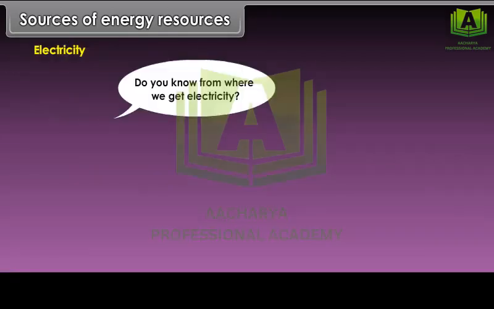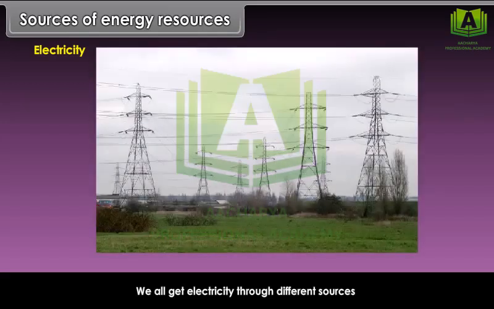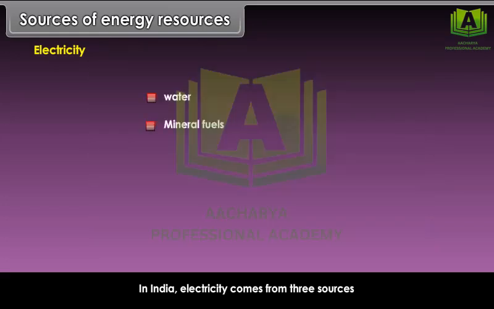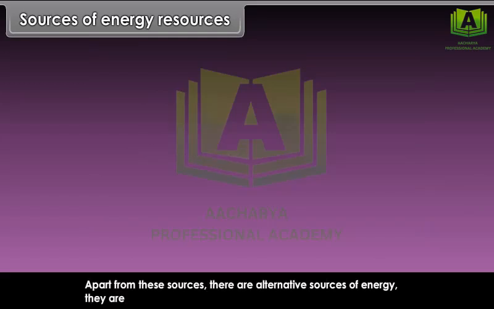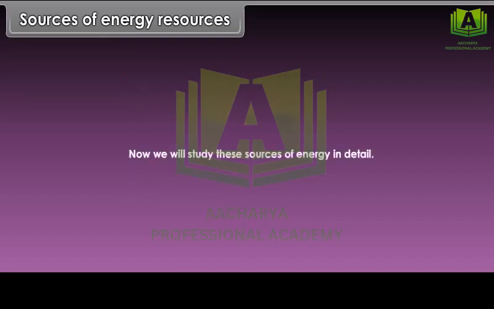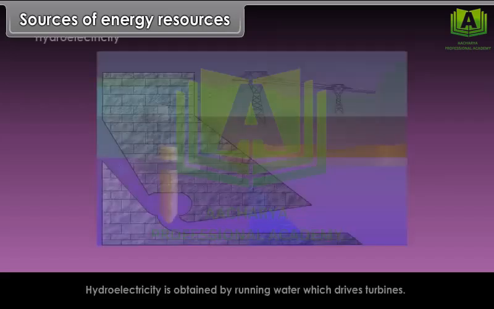Do you know from where we get electricity? We all get electricity through different sources. In India, electricity comes from 3 sources: water, mineral fuels, and atomic minerals. Apart from these sources, there are alternative sources of energy. They are geothermal, wind energy, solar energy, nuclear energy, and tidal energy. Now, we will study these sources of energy in detail.